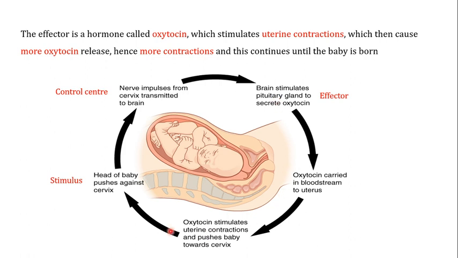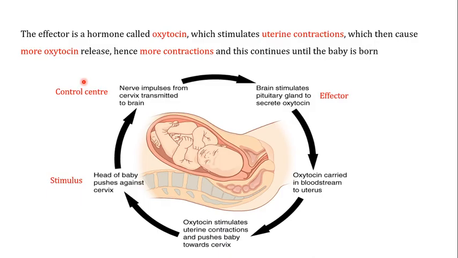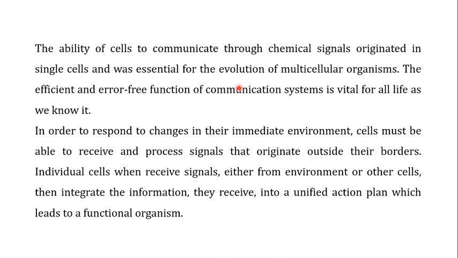desired response. Now, the ability of cells to communicate through chemical signals, as I've told you, originated in single cells, as we see in the mating of haploid yeast cells, and it was very essential for the evolution of the multicellular organism. If you see this particular example, if there was no communication between the cervix and the brain, and between the brain and the blood, you would not have the birth of a child. But these mechanisms evolved in the multicellular organism to achieve the desired response.